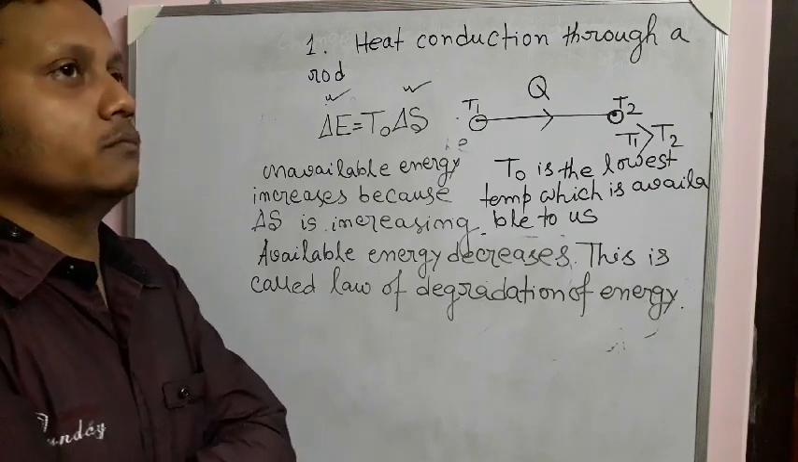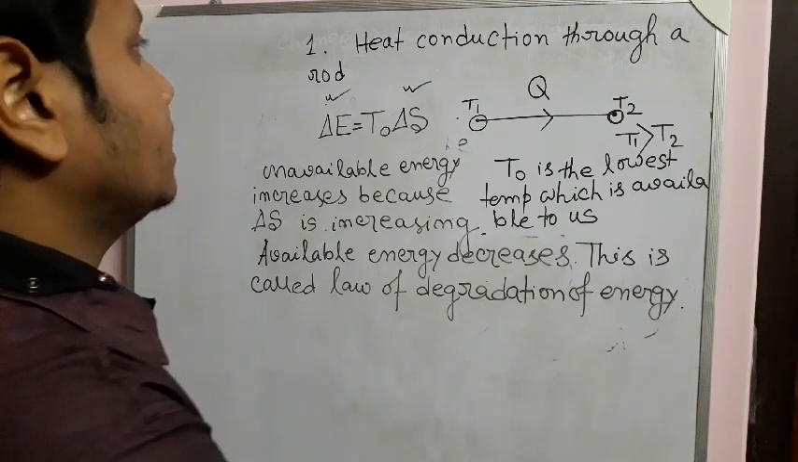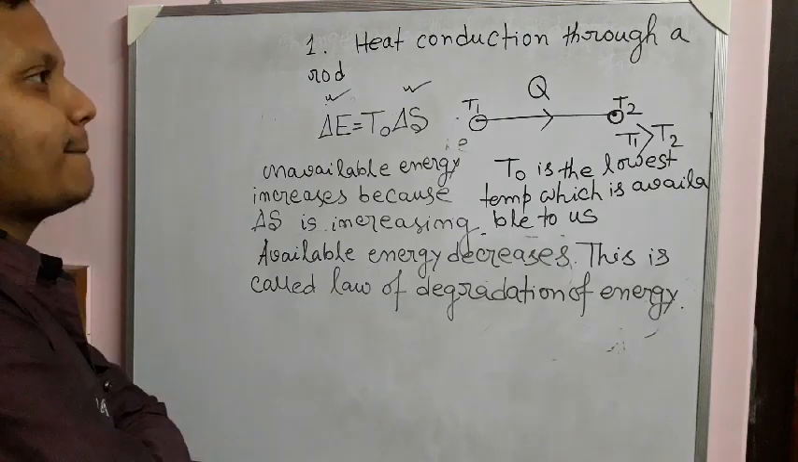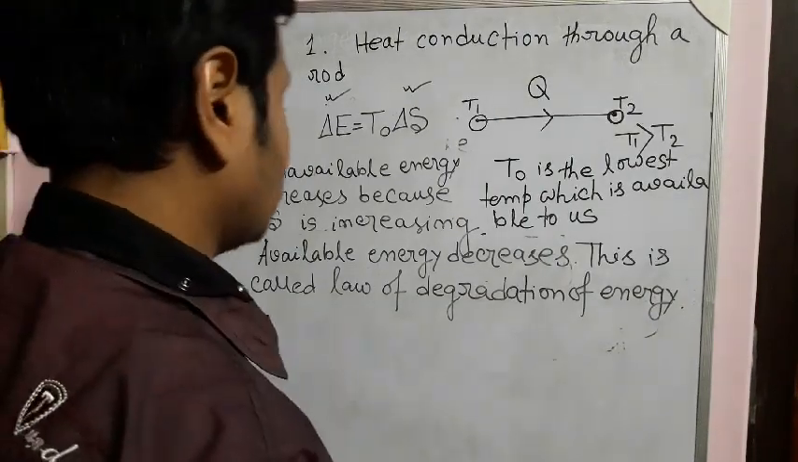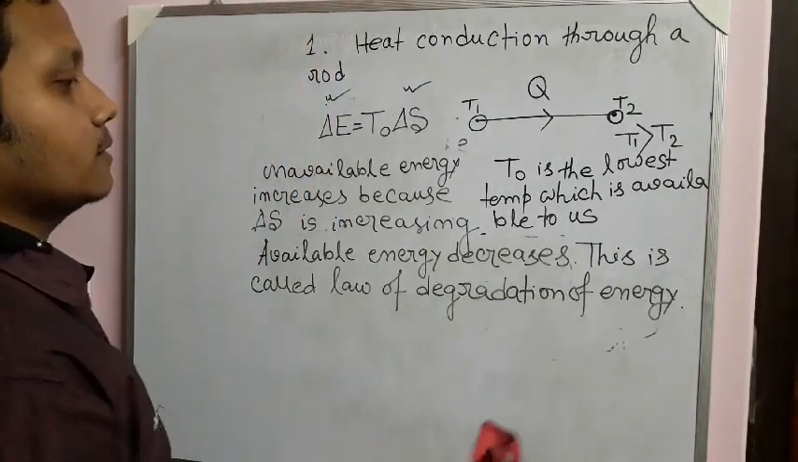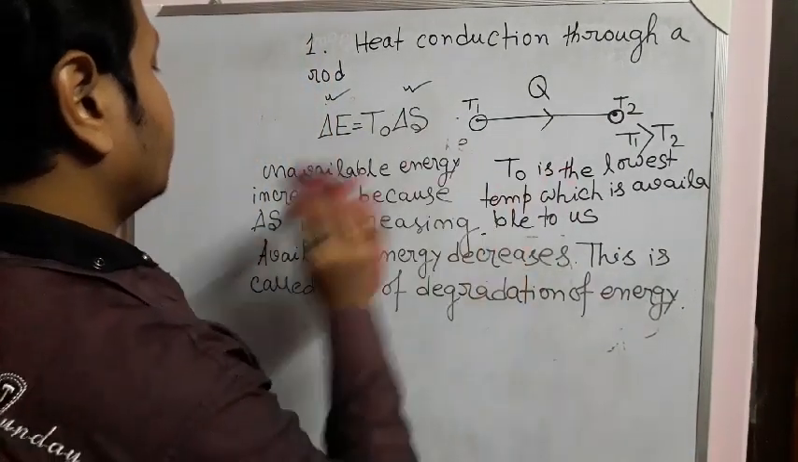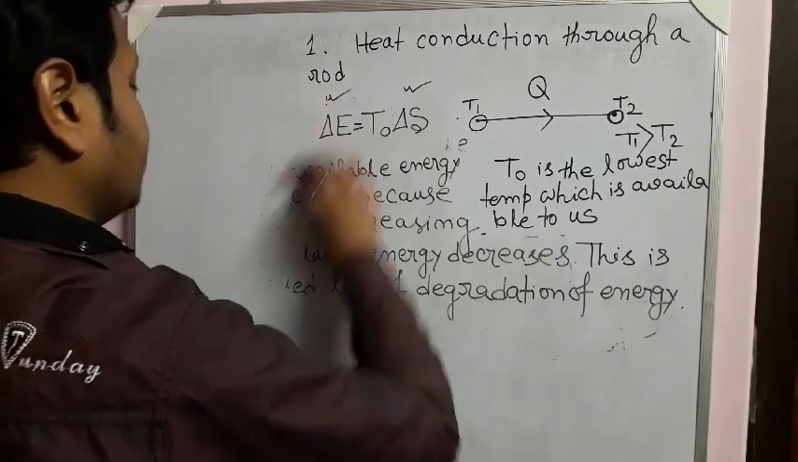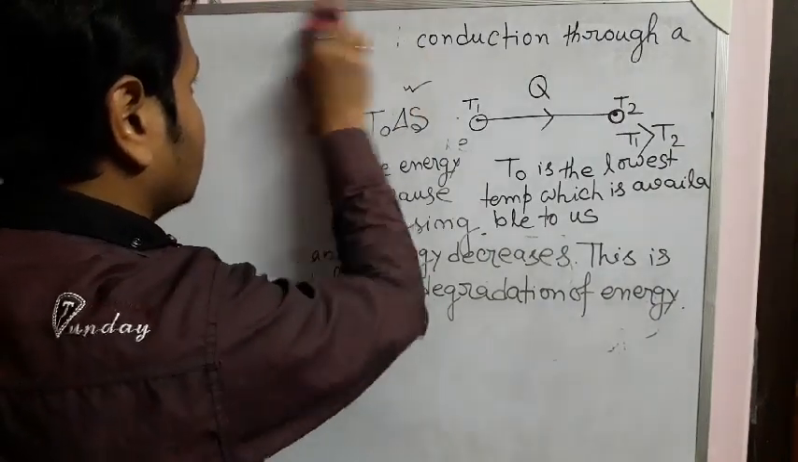Okay, so entropy is a measure of unavailable energy of a system. So this is the concept of unavailable energy and the law of degradation of energy by taking a suitable example of heat conduction.